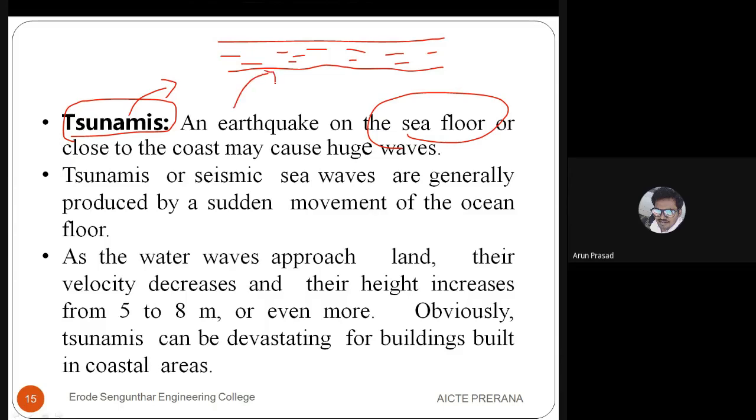So if there is a lateral movement, automatically what happens? It will create an undulation, that is disturbance in the sea, the upper surface. So automatically there will be a rise and fall of the surface. Too much pressure will be acting here, too much force will be occurring. So automatically there will be a huge disturbance in the sea surface. So it will create an earthquake, and tsunami will be followed.